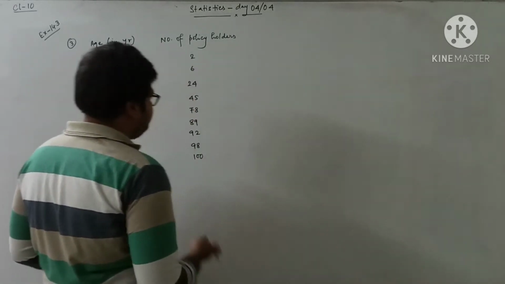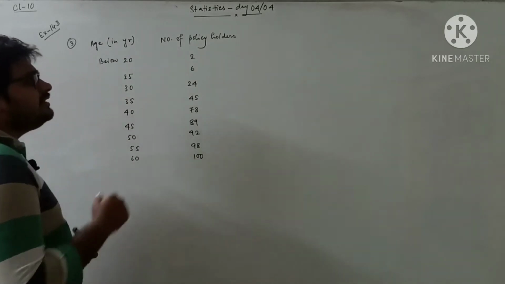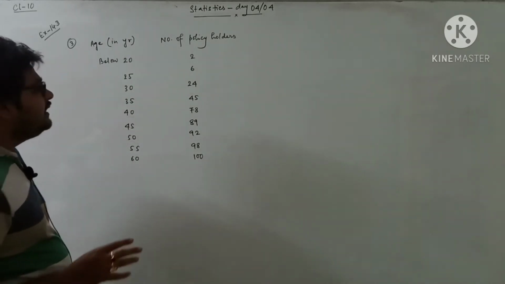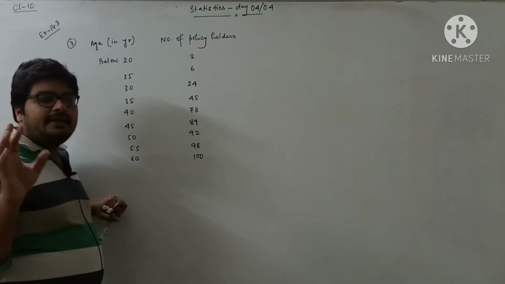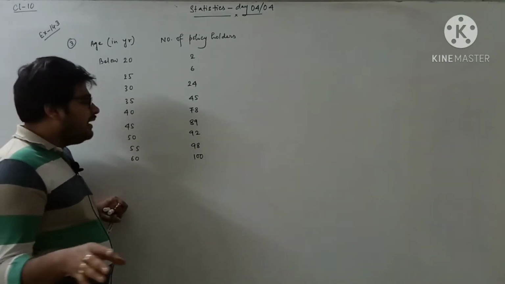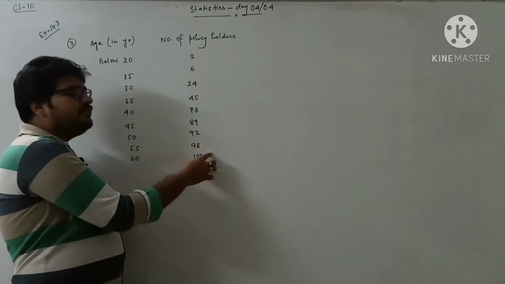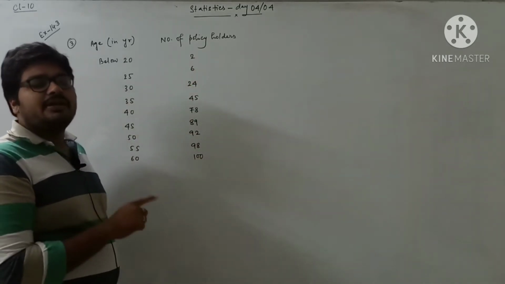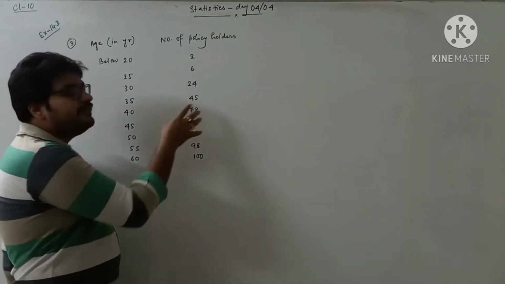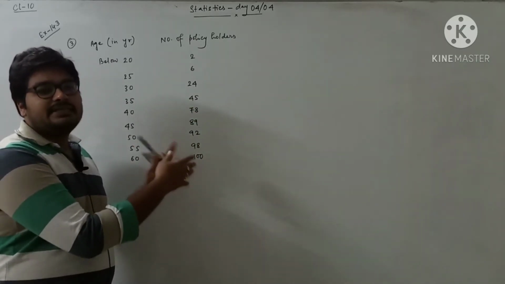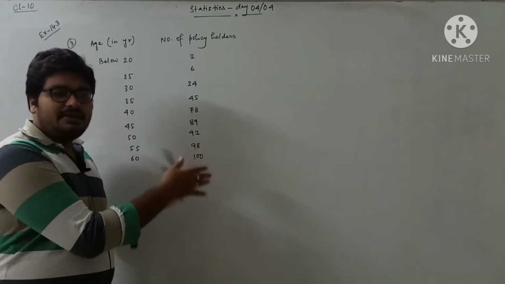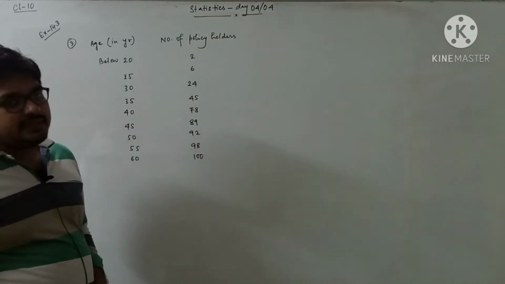Policyholders means you should not say that this is only frequency. No, you can understand better. The question has told us there are a total of 100 policyholders, and here if you add, it will be more than 100. That means it is not actually frequency. This is one type of cumulative frequency given to you, the cumulative frequency for the less than type frequency distribution table. Okay.